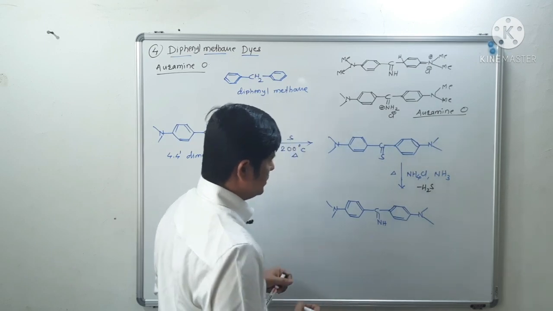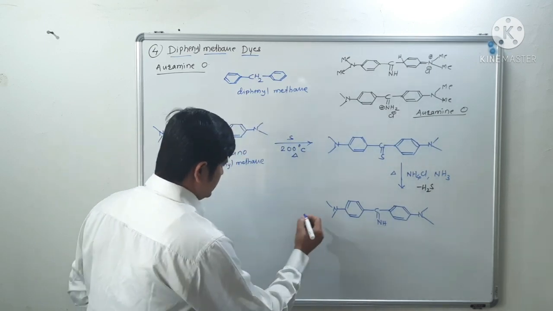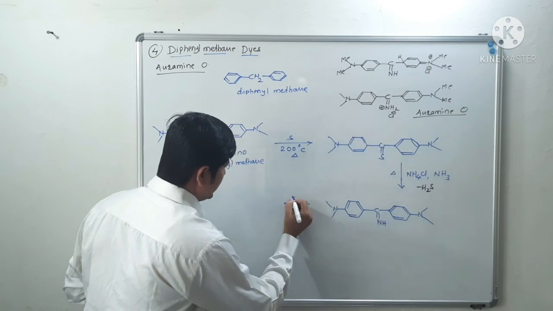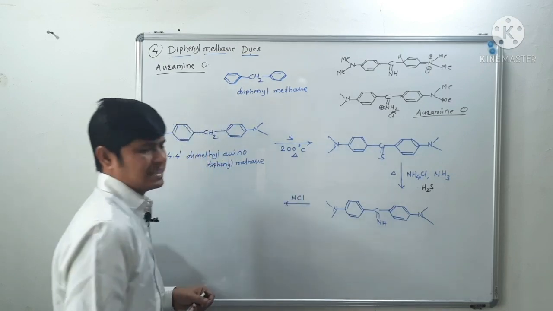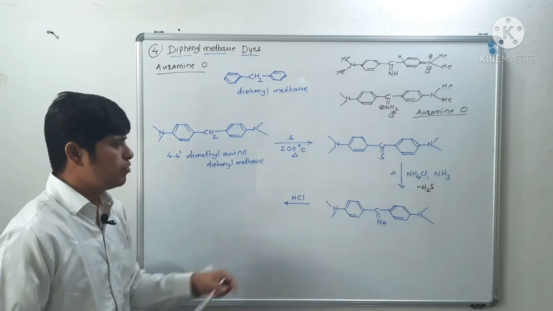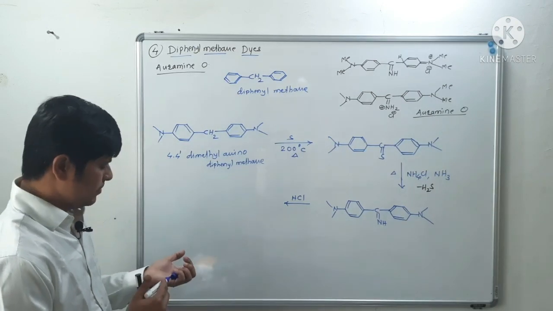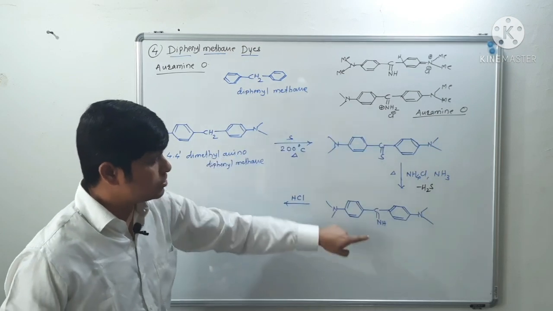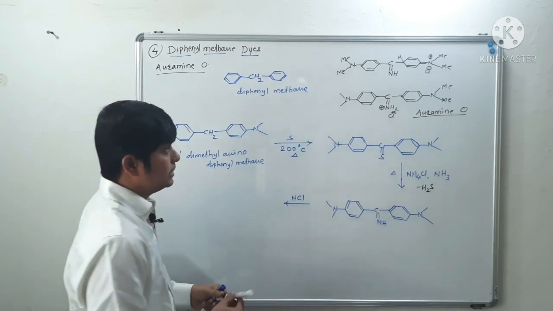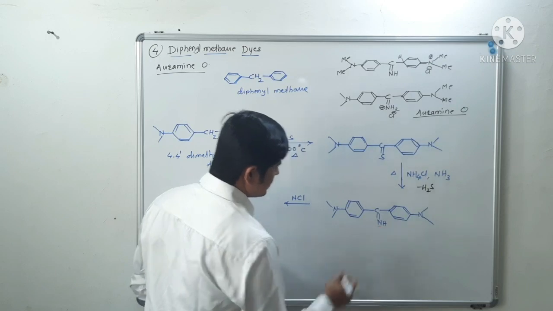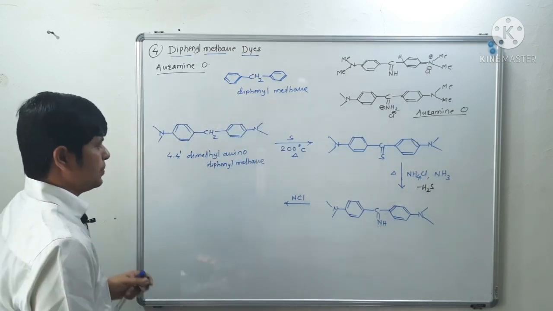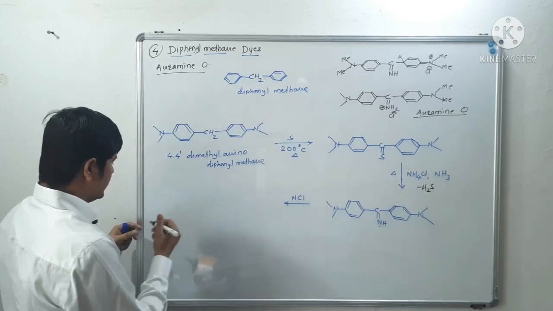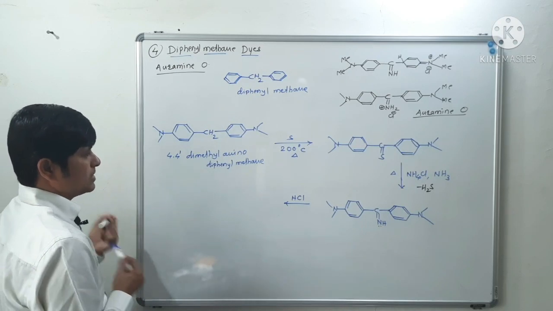Okay. Now this intermediate is reacted with what? In the next step, hydrochloric acid. So we will get this salt. This NH will get converted into NH2 plus.